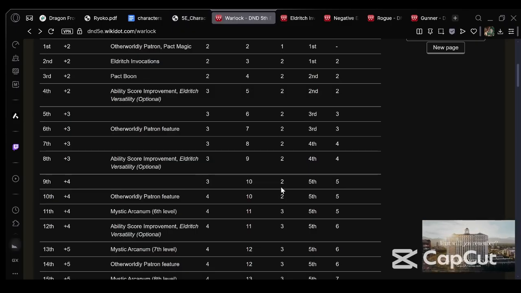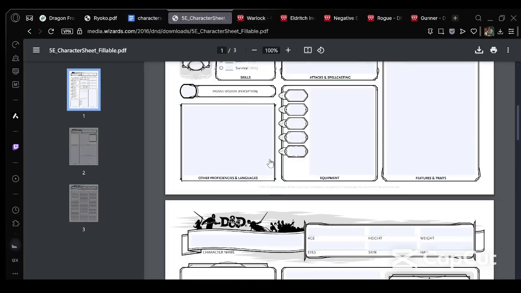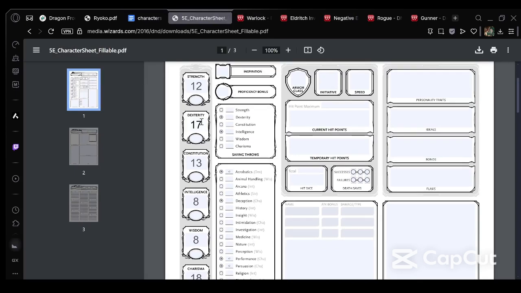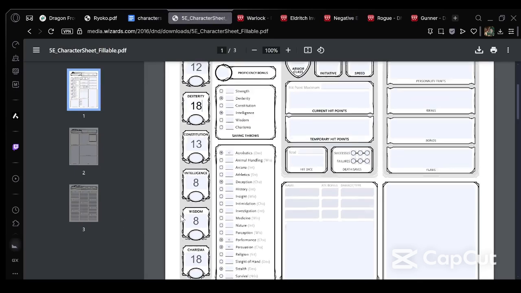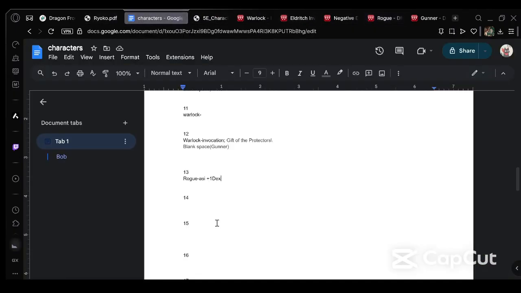3, 10. Yep. Okay. So now we start putting levels into Rogue again. What does a Rogue get at this level? Oh, it's an ASI. We are gonna put that ASI into a +1 in dexterity, because that will make our dexterity an 18, which is nice. What else? And then at 5th level, we're gonna do it again. Put another level into Rogue.